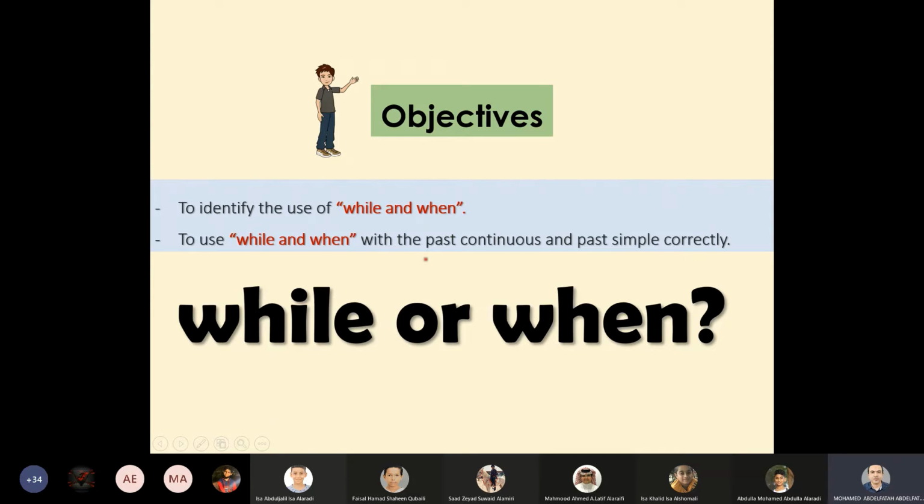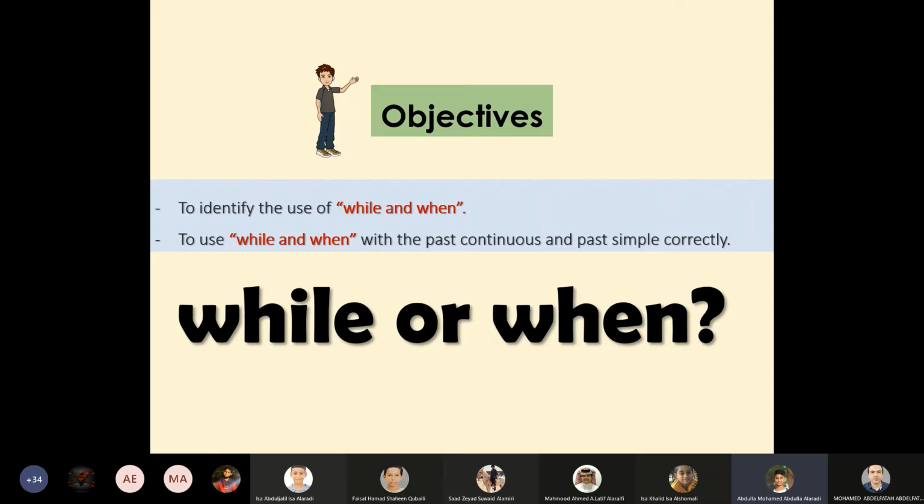Before, we learned about the past continuous, which is was and were plus verb plus ing. Also, we learned about the past simple tense, which is the verb plus d or ed or ied. And of course, you know that we have got some irregular verbs. So now I will ask your classmate Abdullah Muhammad. Abdullah Muhammad, are you there?